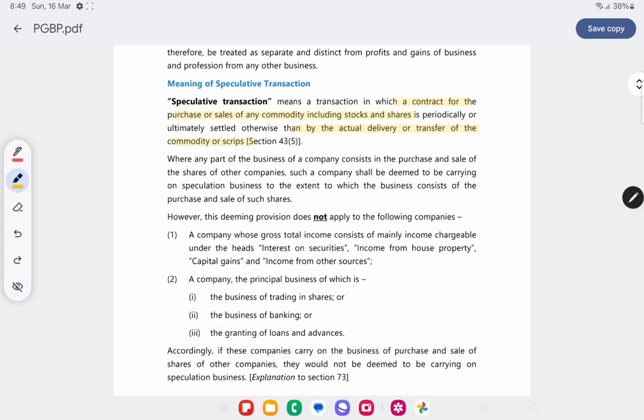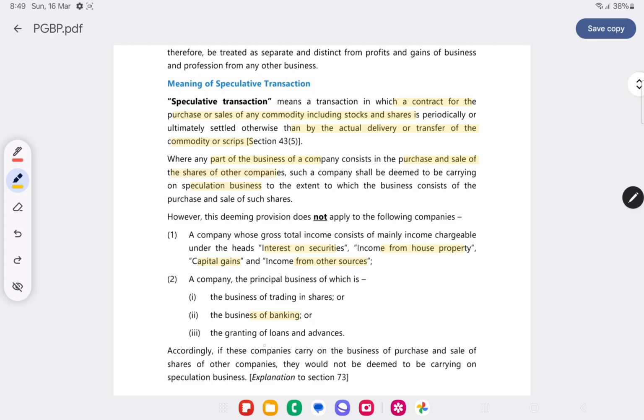Now there is a deeming provision of speculation income. It says that where any part of the business of a company is trading in purchase and sale of shares of other companies, then it will be deemed to carry on speculation business. However, this deeming provision shall not apply in case its income mainly consists of interest on securities, income from house property, capital gains, and income from other sources. So in such a case, it will not be deemed as speculation business, or if it is carried on by